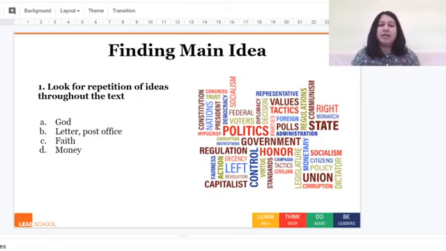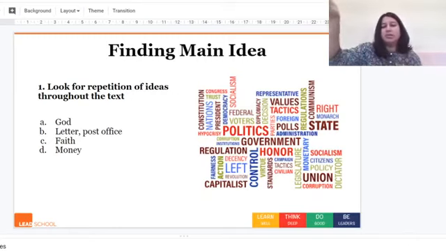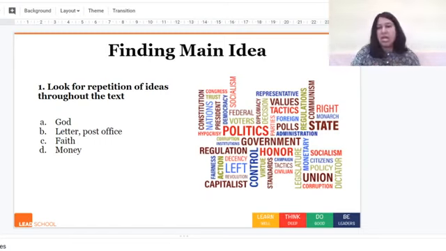The second one, letter or post office. So again, we look at letter to God, letter is again in the title. Then we see him write a letter. Then we see a lot of activity that's happening in the post office. The postmaster becomes an important character because he is the one who gives him the money. And finally, again, he writes a letter. Lencho writes a letter to God. So letter and post office are also pretty strongly topics or ideas that are across the story.